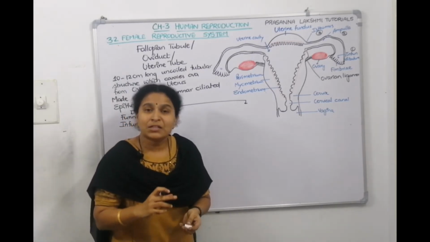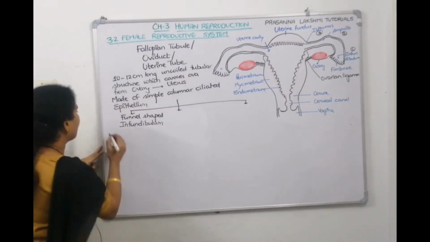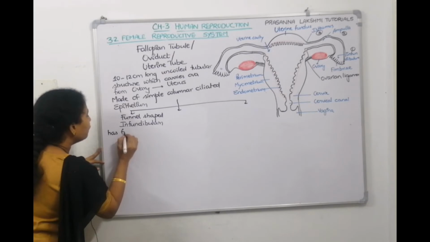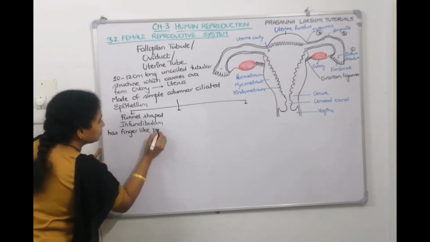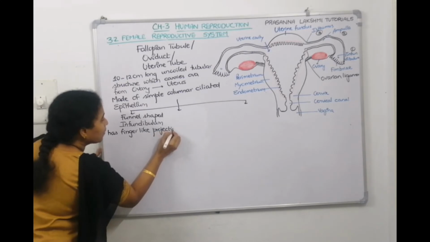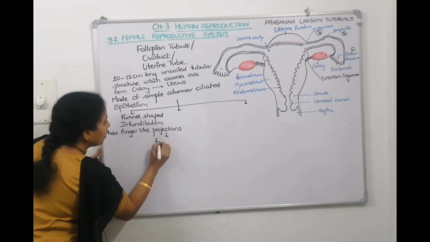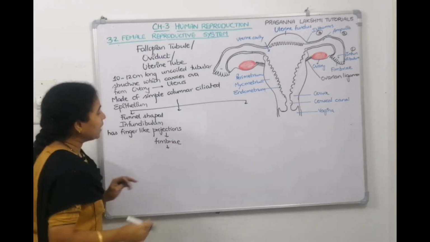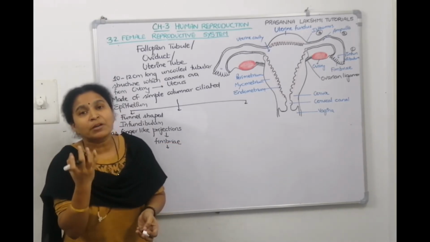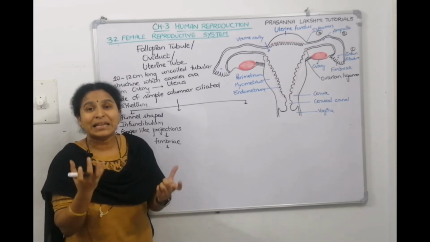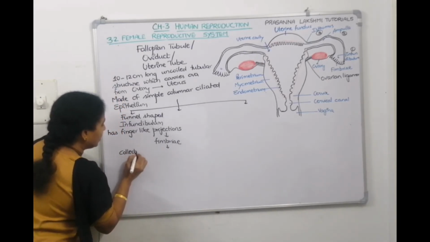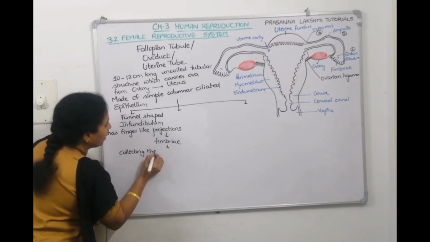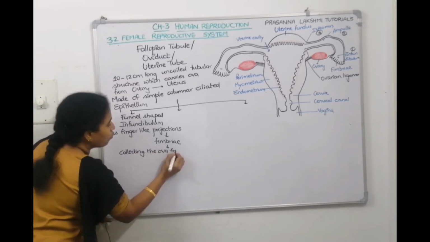The infundibulum has finger like projections. What are they called? Fimbriae. So what will fimbriae help in? The ciliary movements of the fimbriae will help in collecting the ova from the ovaries.